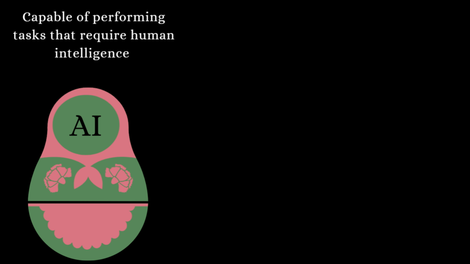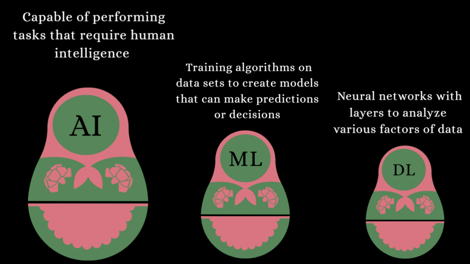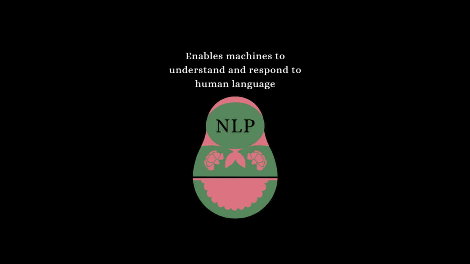Artificial intelligence is a broad field of making machines act intelligently. Within artificial intelligence, we have machine learning, algorithms that learn patterns from data. Within machine learning, we have deep learning, models inspired by the human brain using neural networks with many layers. Within deep learning, we also have natural language processing that enables machines to understand and respond to human language.